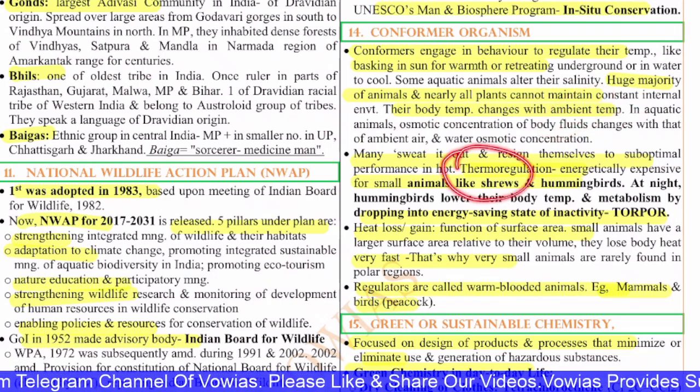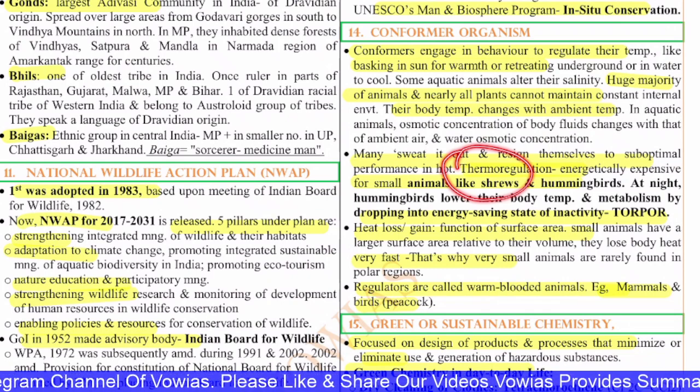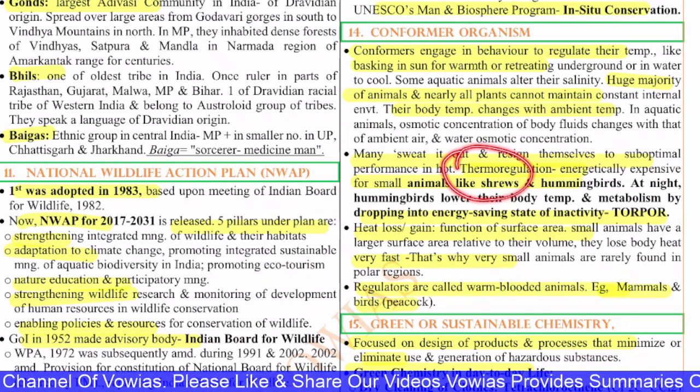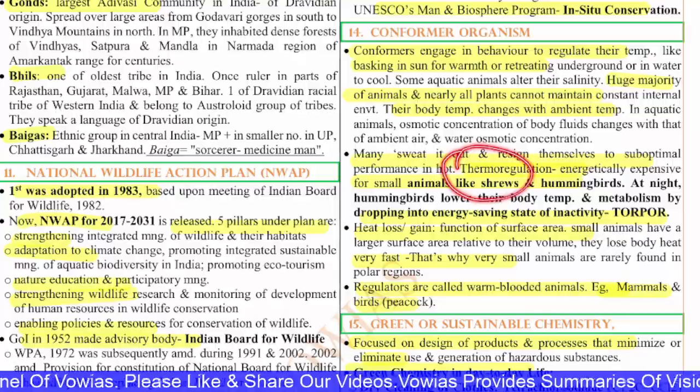Thermoregulation is energetically expensive for small animals like shrews, hummingbirds and all. At night, the hummingbird lowers its body temperature and metabolism by dropping into an energy saving state of inactivity called torpor. And heat loss or gain is a function of surface area. Small animals have a large surface area relative to their volume, so they lose body heat very fast. That's why very small animals are rarely found in polar regions.